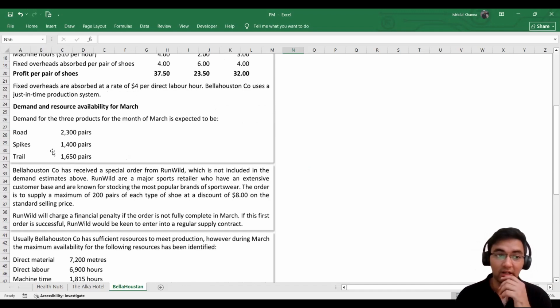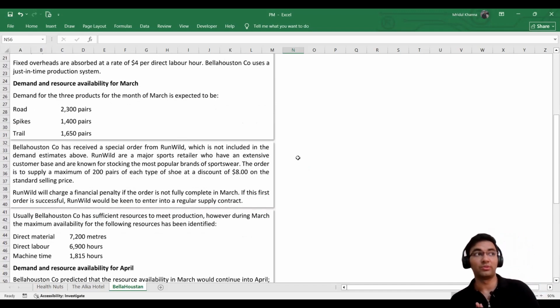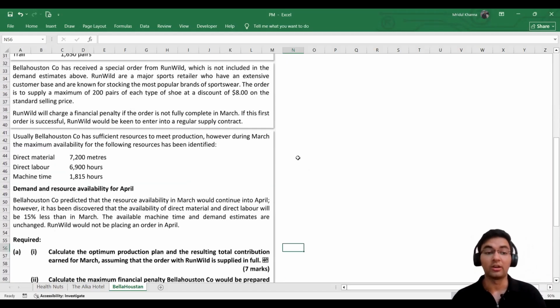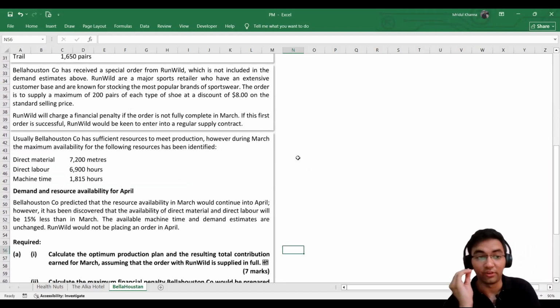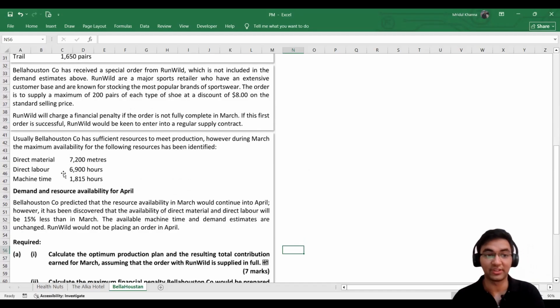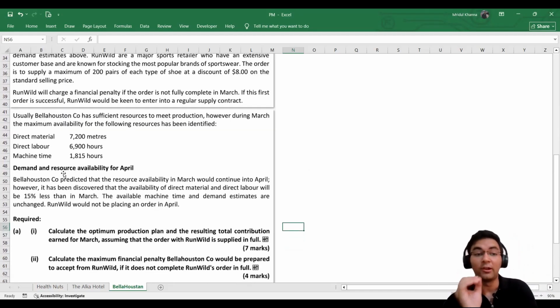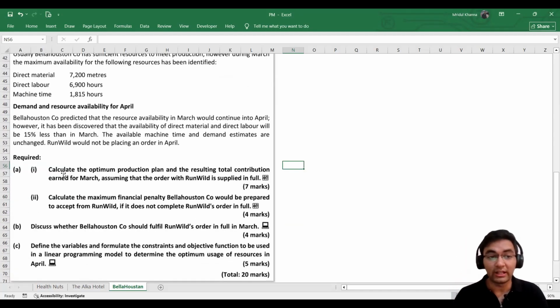For these three kinds of products, we need to see, to meet our demand, do we have sufficient resources? Do we have sufficient direct material? Do we have sufficient direct labor? Do we have sufficient machine time that we can fulfill all these orders, both the Runwild and the general orders? Accordingly, we need to create an optimum production plan.